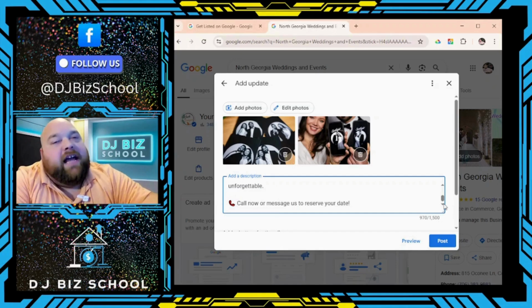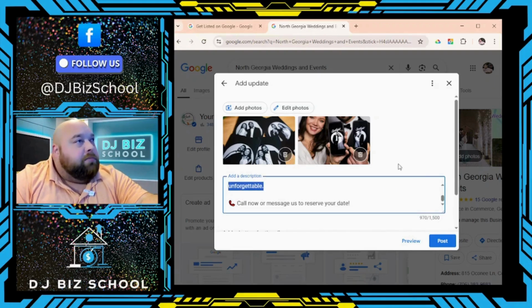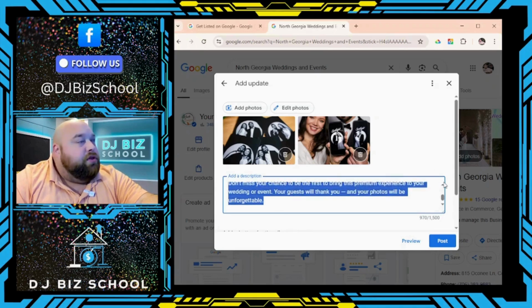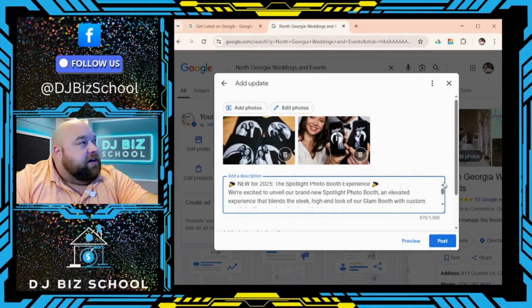Do not post hashtags. Hashtags do absolutely nothing when it comes to your Google business profile. There's no need for them. Instead, have a very strong SEO description for your post of what you're looking to market. In this case, we are marketing our Spotlight photo booth. So you're going to see that appear several times in here.